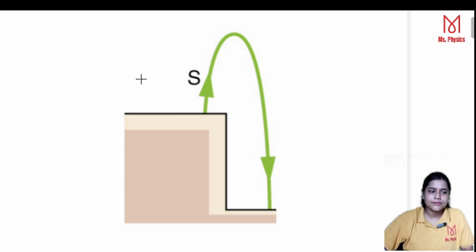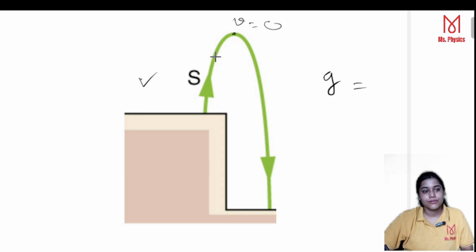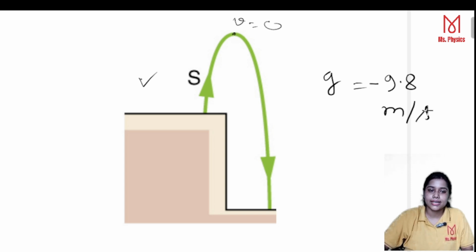Now, if we have a case where the ball is thrown in the upward direction, at maximum height the velocity would be 0, and then it comes back in the downward direction, then what would be the sign of the gravitational acceleration, g, when the ball is going upward? Blindly, you always write g is equal to minus 9.8 meter per second square.